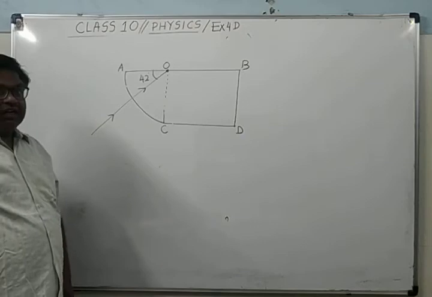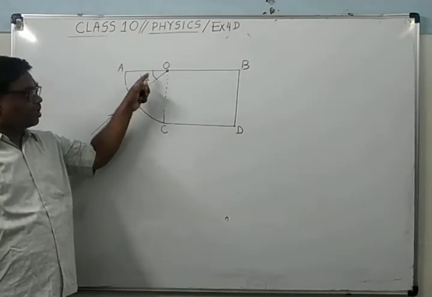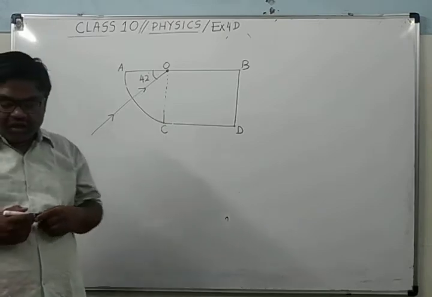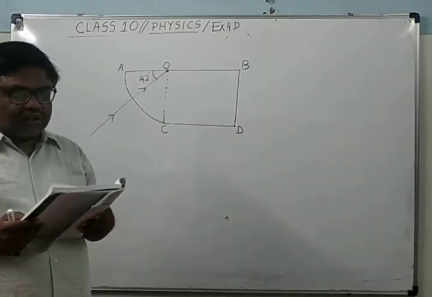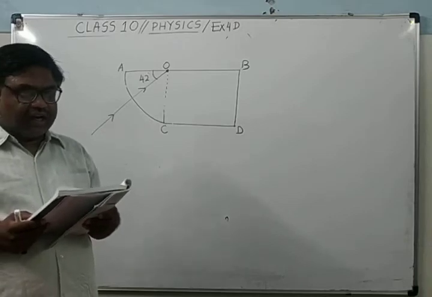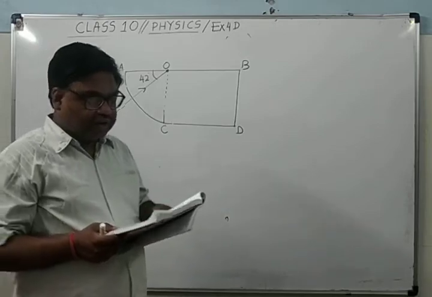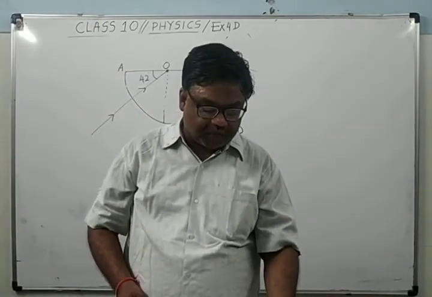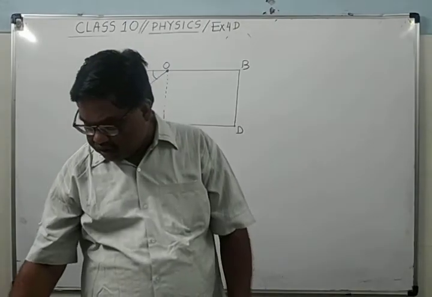It is clear? Means this is a quarter circle. The critical angle is given as 42 degrees. Complete the path of the ray till it emerges out from the slab. Mark the angles in the diagram where necessary.